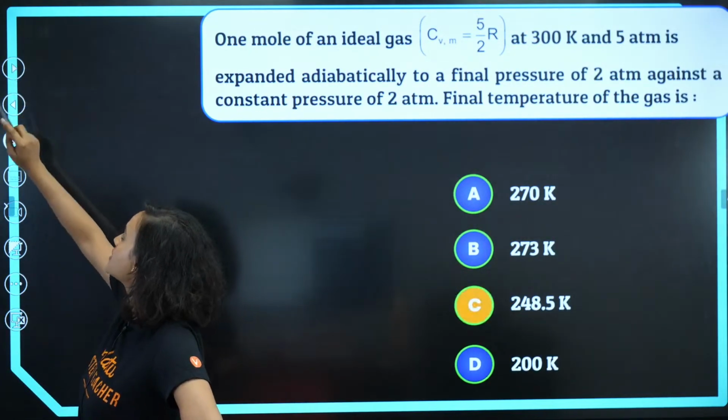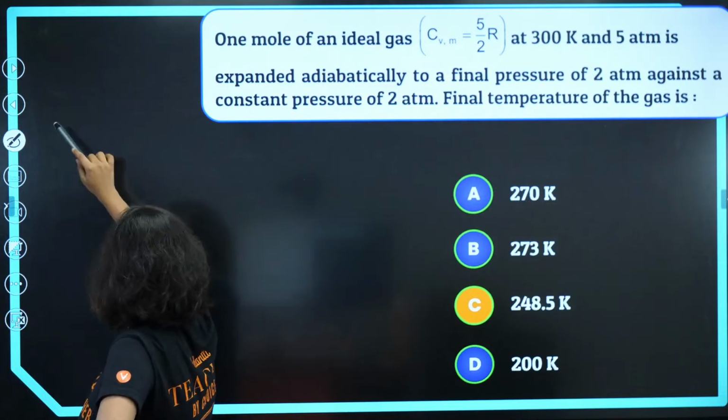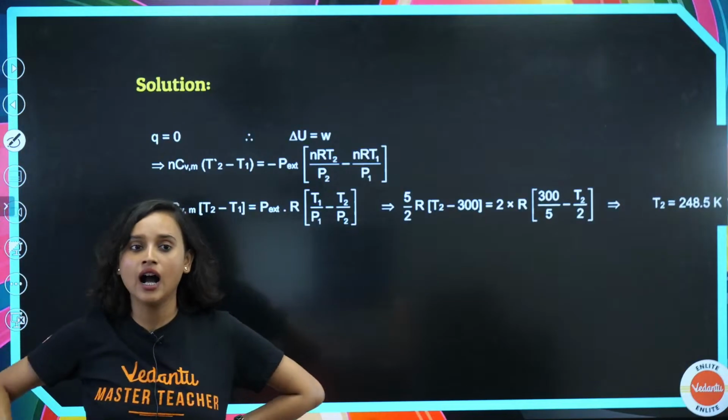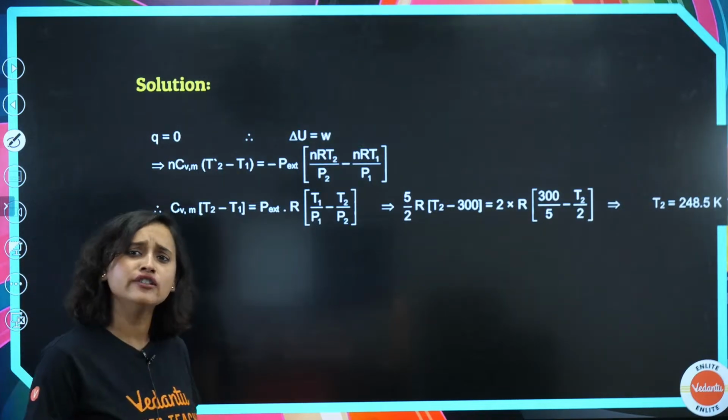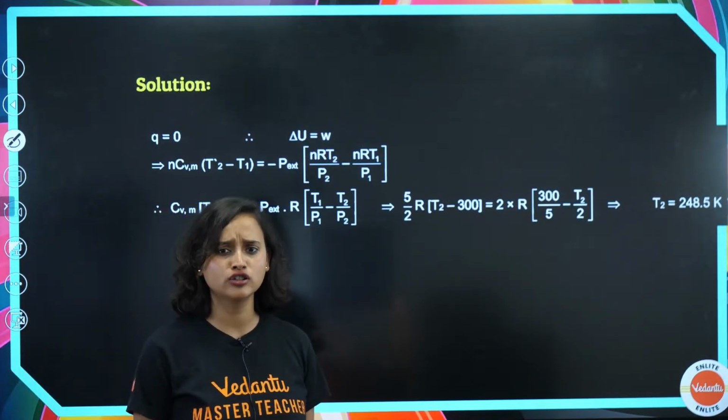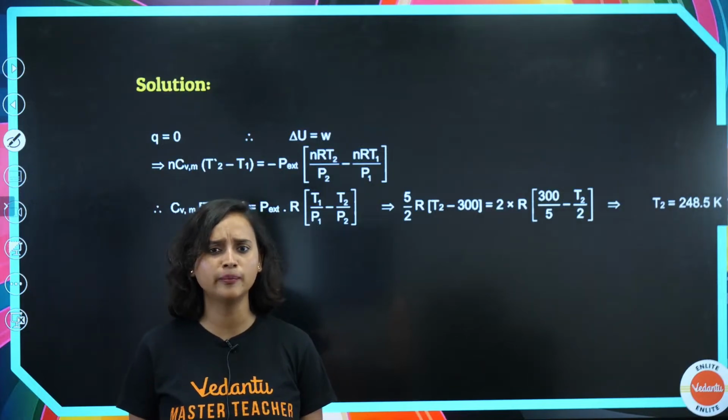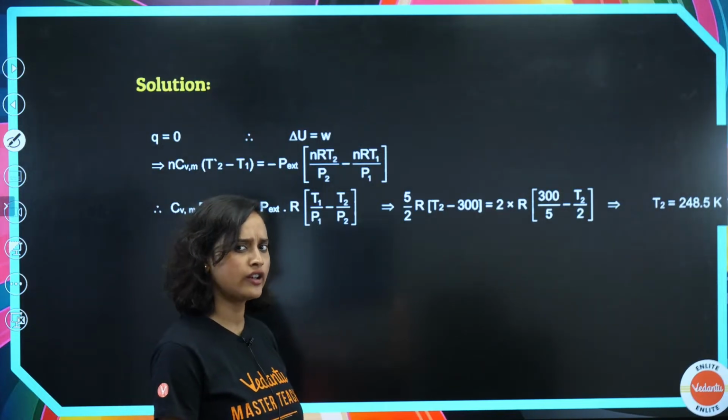Alright, let's check out the answer. Our answer is option C. How did we solve it? Okay, how many are there? There are some more questions. You guys only told me that, ma'am, we should bring more questions. So I got you more questions. Now you're complaining. See? Not nice.